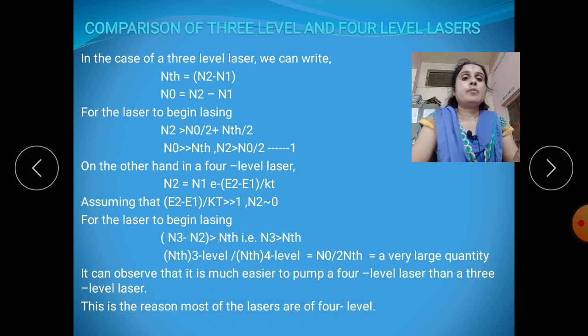In this way, according to the threshold, we can see how the action is comparatively performed in the 3 and 4 level energy systems. So, thank you.